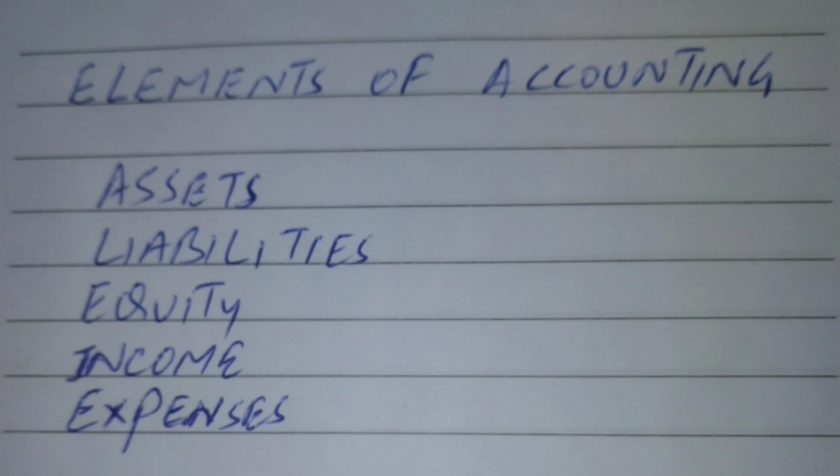So equity is the capital of the organization, or the organization's claim over the assets. Whatever assets the organization has, equity means that the owner has paid for that much amount.